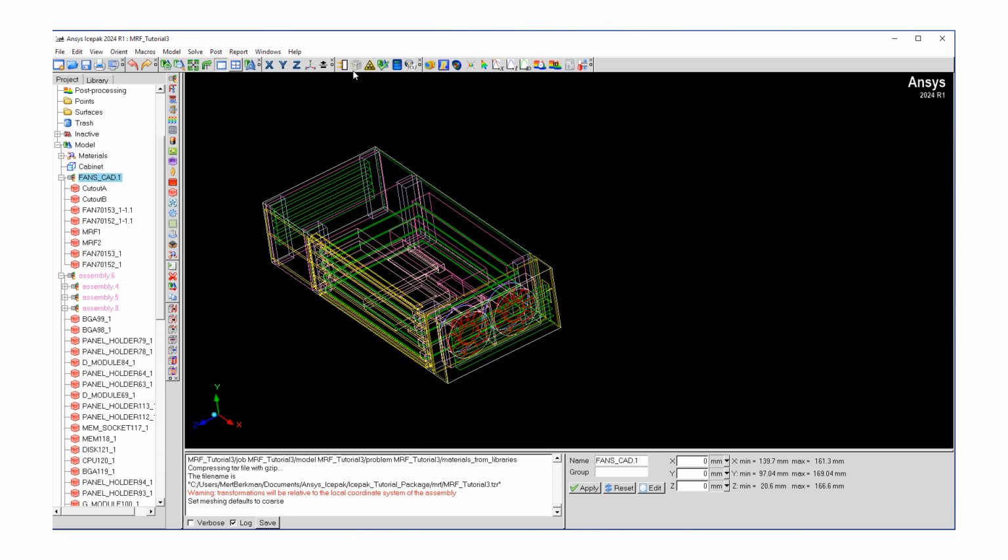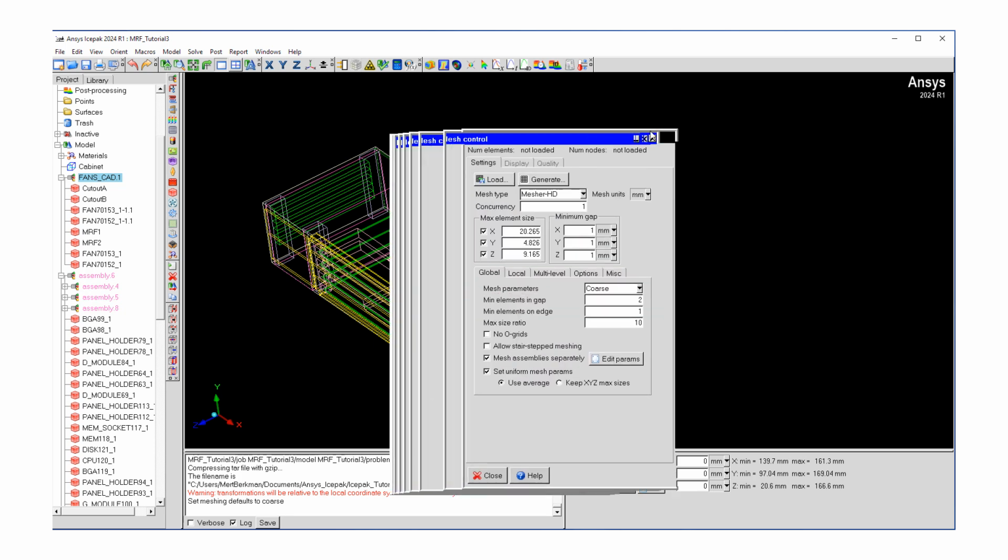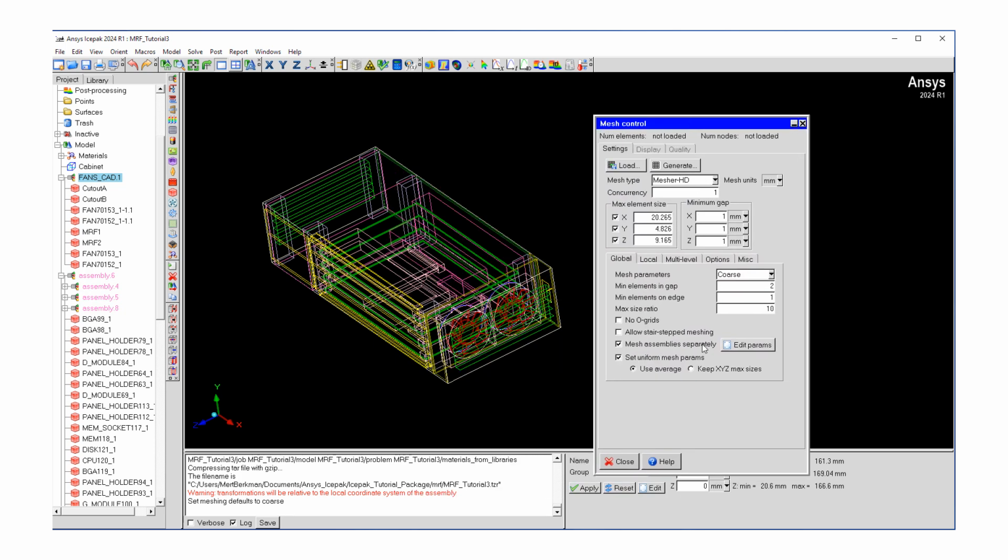So let's hit done. Go back to our mesh control window. We already made the changes here, and as a recap, we went under the fan region where we defined certain settings, particularly multi-level meshing, to capture the fan geometry accurately.